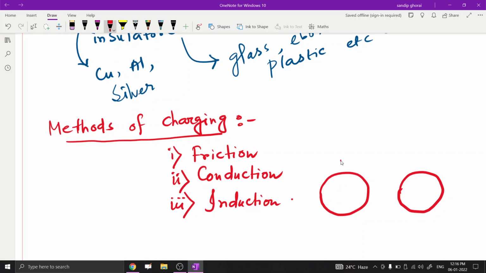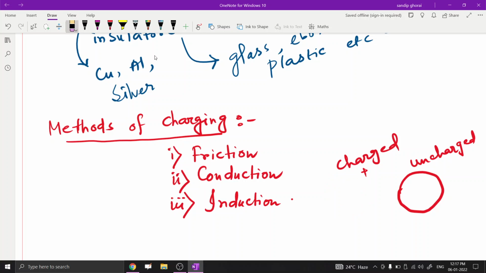Suppose this body is totally positively charged, and this is the uncharged body.